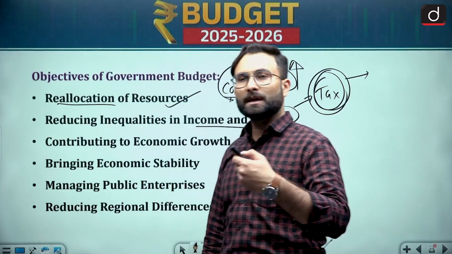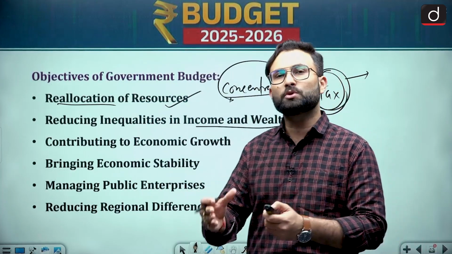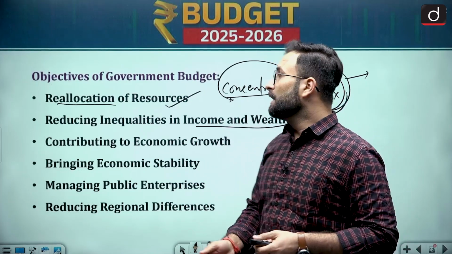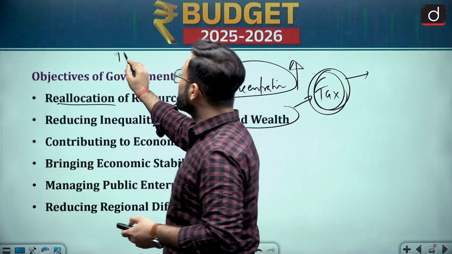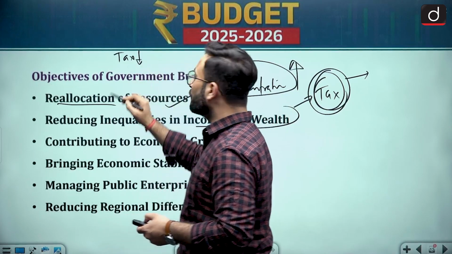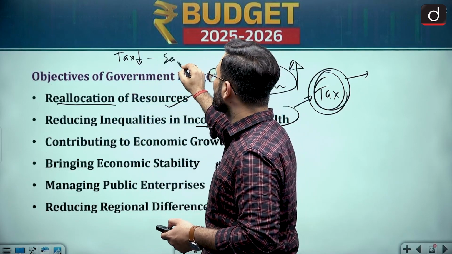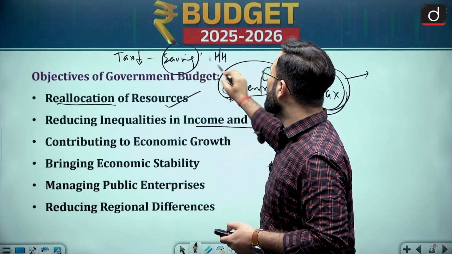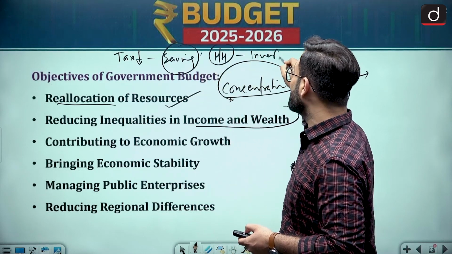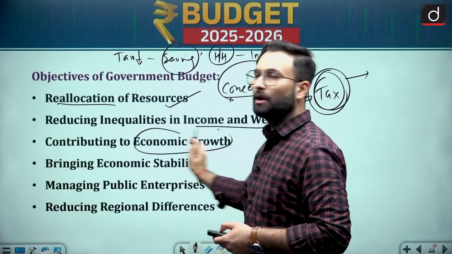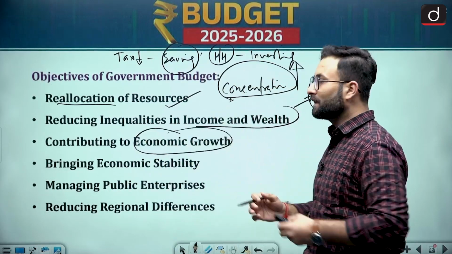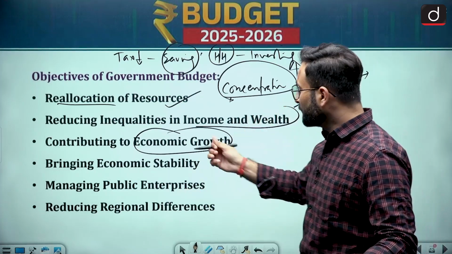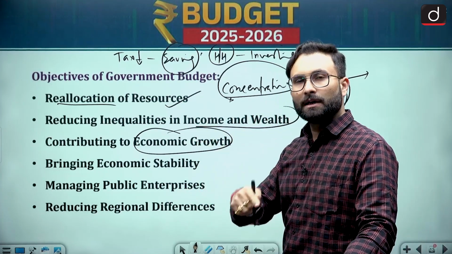Other than that, government's job is to make sure that the households are having extra income, or you can say extra savings. Okay. So you will see that sometimes if there is a tax cut, tax rate is coming down, that means savings will increase. If savings are increasing, that means households will have more money to invest. If households are investing, that means the economy will grow. Okay. So that is how the economy is connected with each other, bringing economic stability. Obviously, if you are going for investments, etc., it will lead to economic growth.